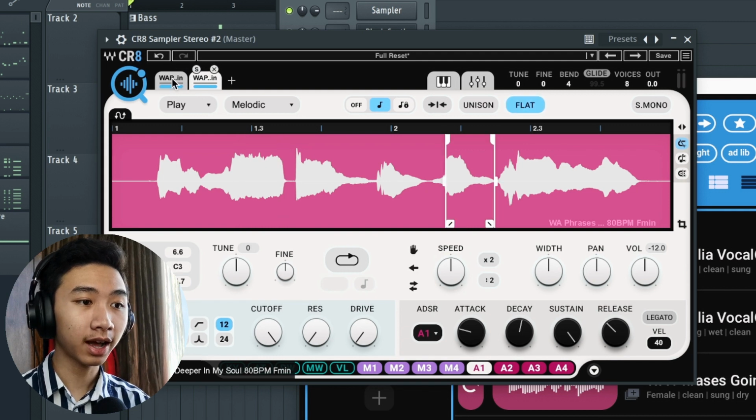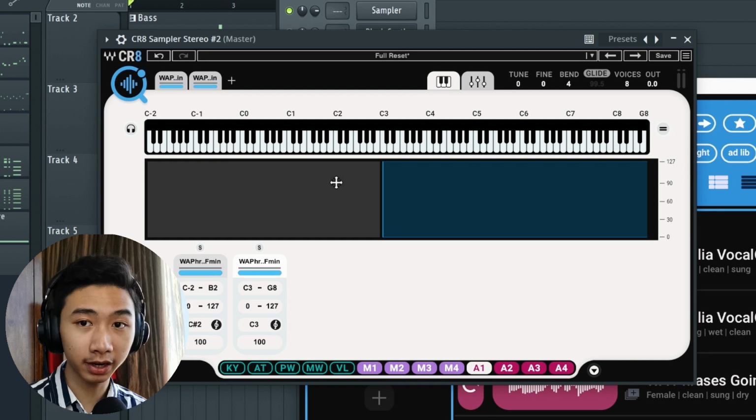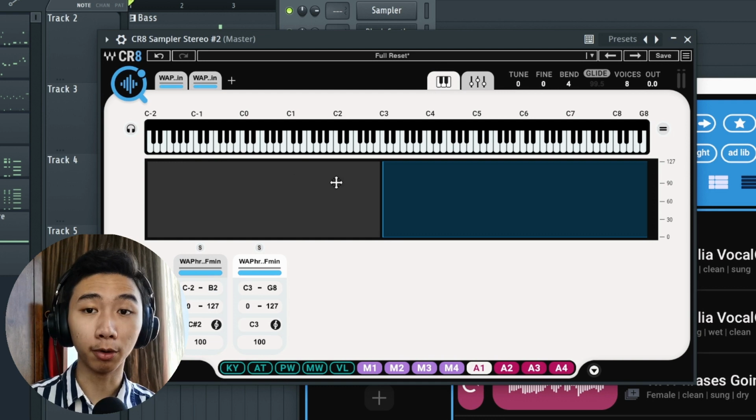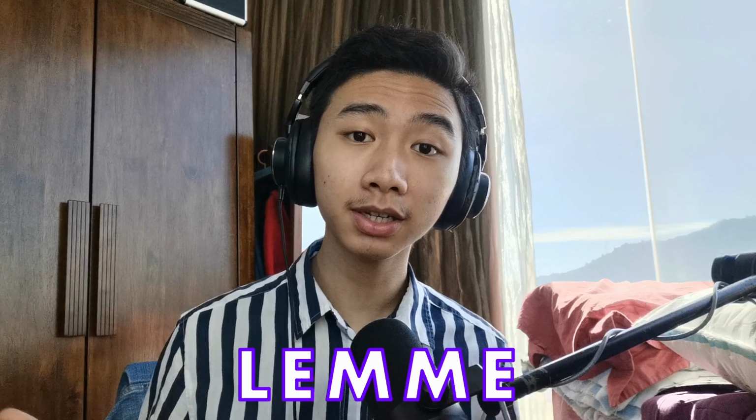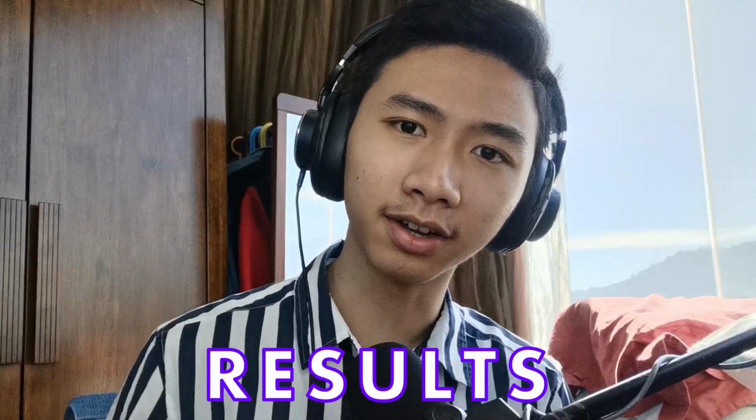Alright, so what I've done here is I've created two different kinds of vocal chops with the same vocal loop, and under the keyboard zones here I've split it up into two different parts so that I don't play both vocal samples when I trigger a note. Alright, so let me just record this in and let's see the final results.